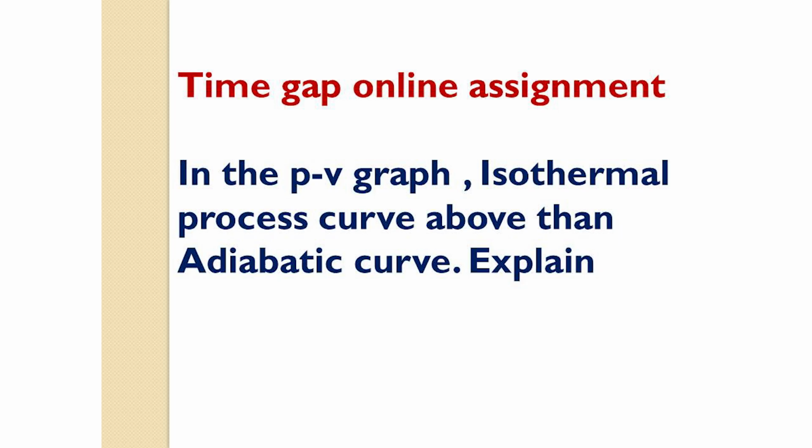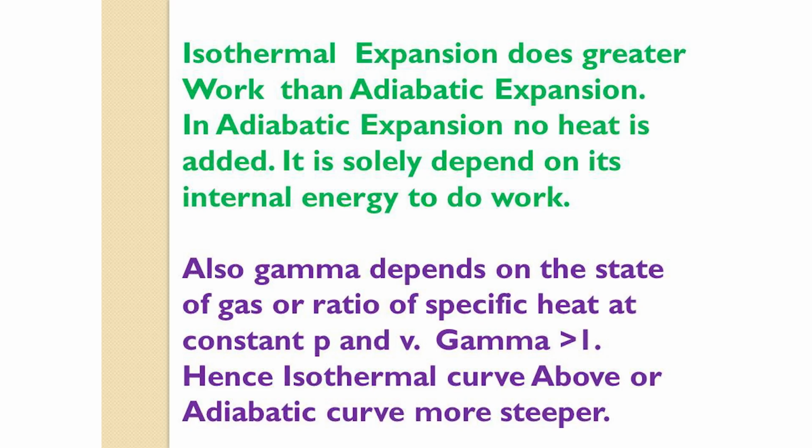Students, then we can do an assignment. Assign the process delta U equal to 0. Can you identify the process? It is an isothermal process. In isothermal expansion, the temperature of the system remains constant.